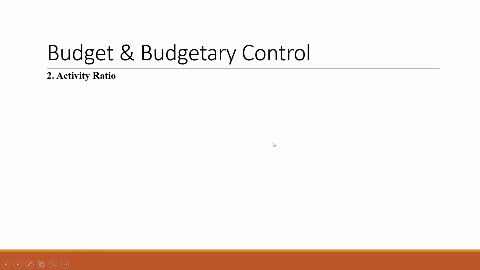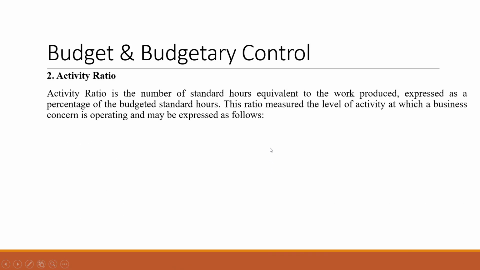Next is activity ratio. Under this activity ratio, it is the relationship between the standard hours and the budgeted standard hours. So you have to be very careful with the ratios, with the relationship between the hours, that is, whether it is based on actual hours or on standard and budgeted. Under the activity ratio, there is a relationship between the number of standard hours and the budgeted standard hours, and the result we get in this ratio will always be given in percentage form.